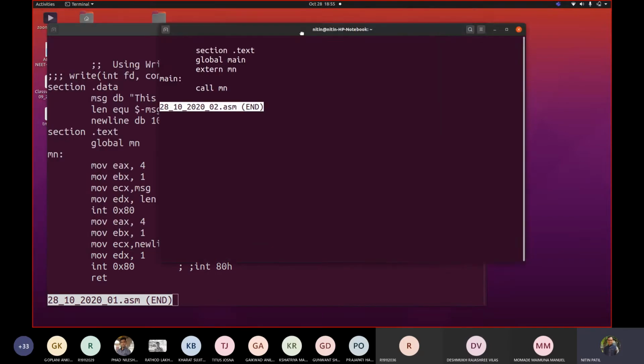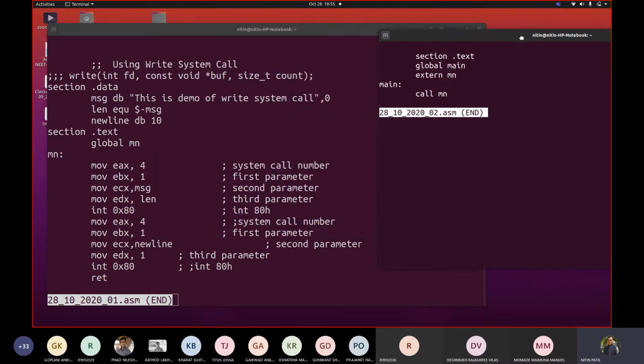This was the second code. Now, if you see carefully both the codes, where might be the problem? Why is it showing us twice when we displayed it only once?